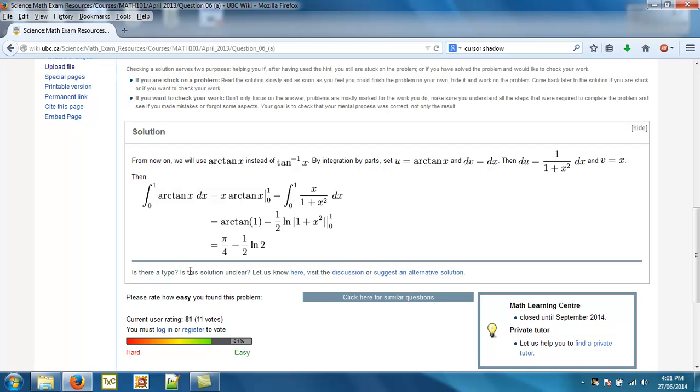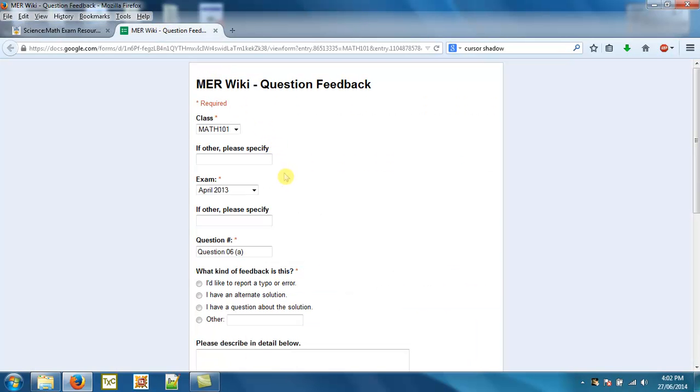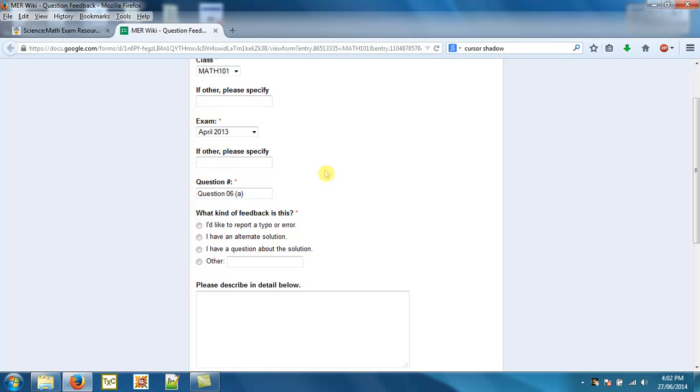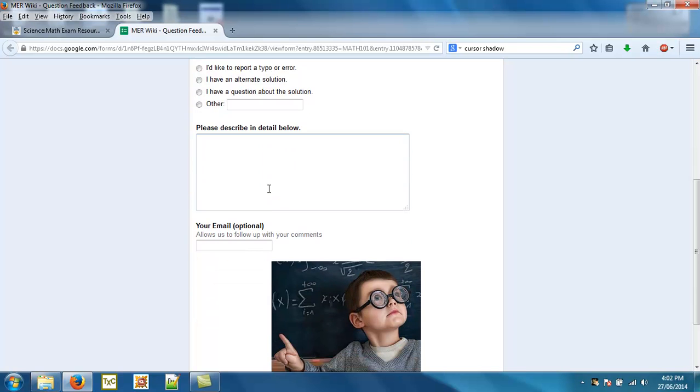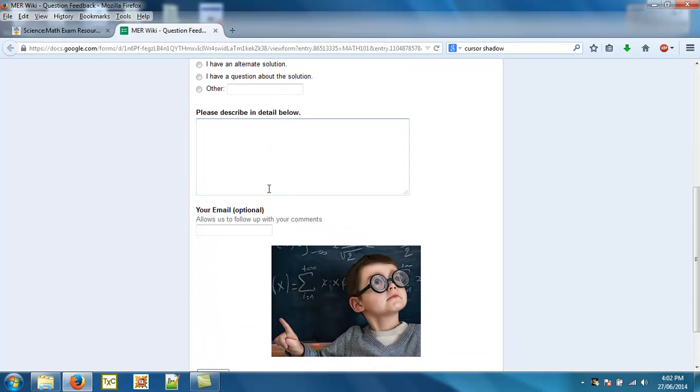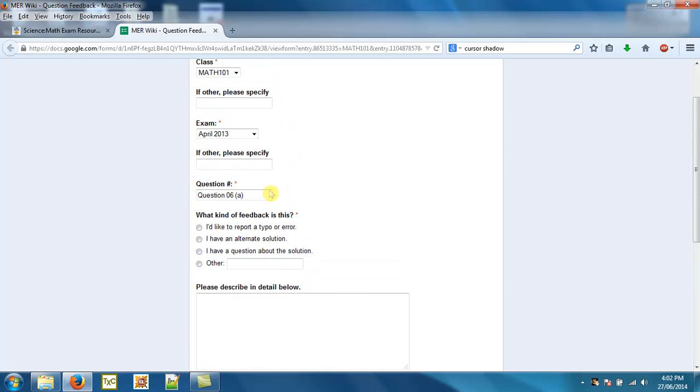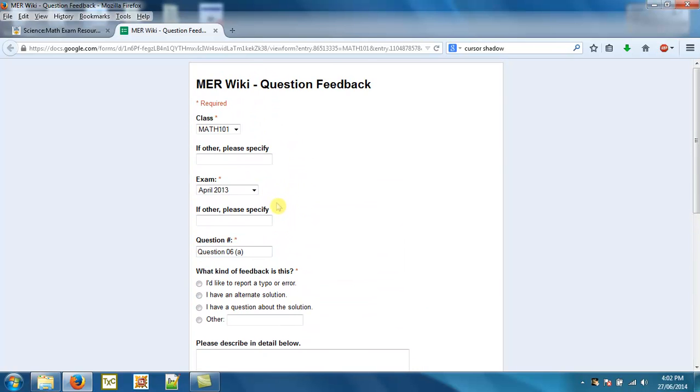After you read the question, if there's a typo or if something's unclear, this is another advantage of our resource compared to a paper-based resource, that you can click here. I'll open a new tab. Click here to access a form, or you can visit the discussion page, or you can suggest an alternate solution. So this way, students can bring their feedback and their questions, or just report typos on the questions and answers that they see. And this form will be sent to MER contributors, who can then adjust the solution, fix the typo, or add a second solution according to the students' problems.